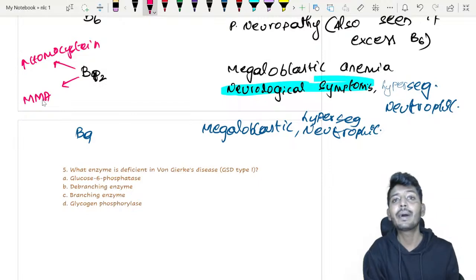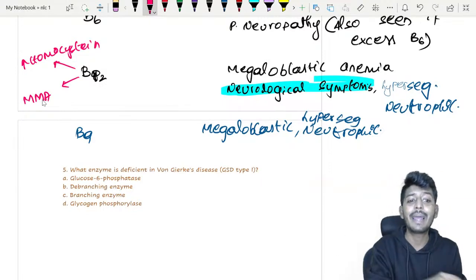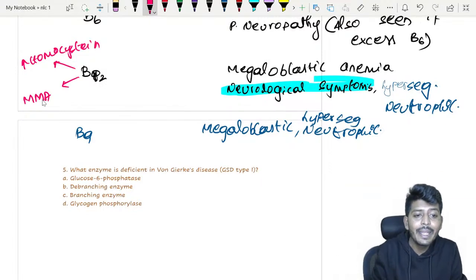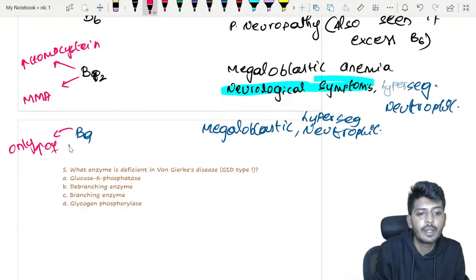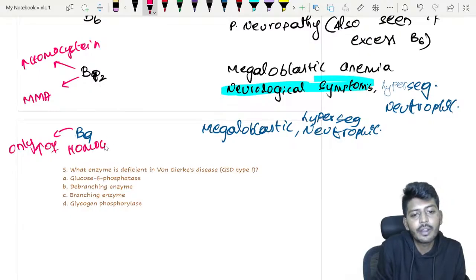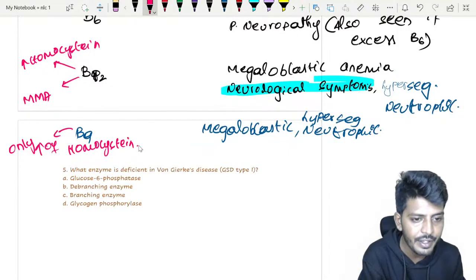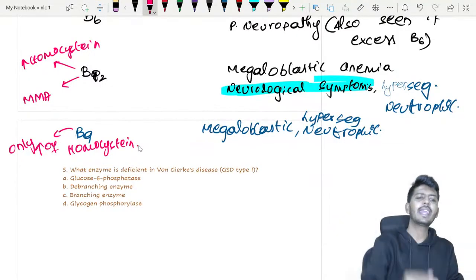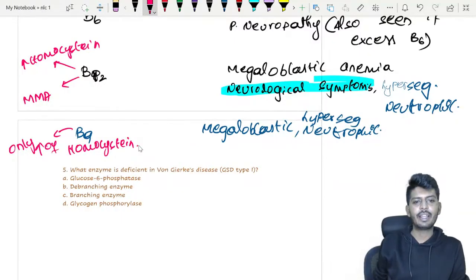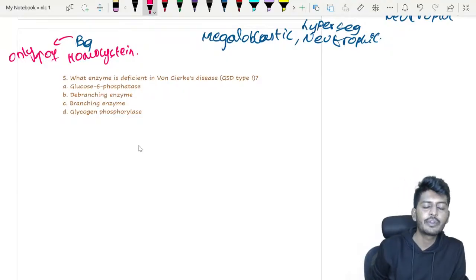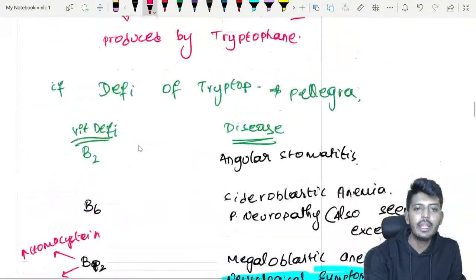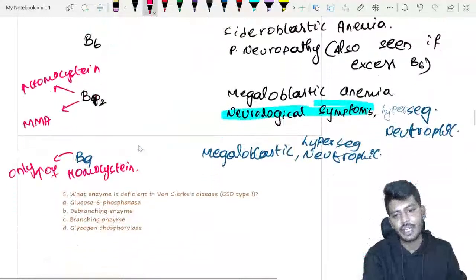It is not mixed martial arts, it is methylmalonic acid. But in B9 deficiency, there will be an increase of only one substance, homocysteine. Both of them will be elevated with B12 deficiency. That is very importantly the B9 and B12 differentiating factor.